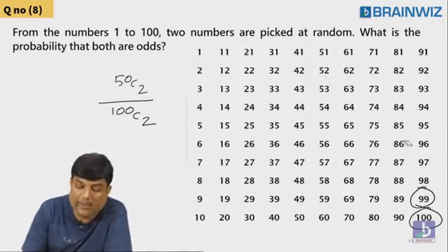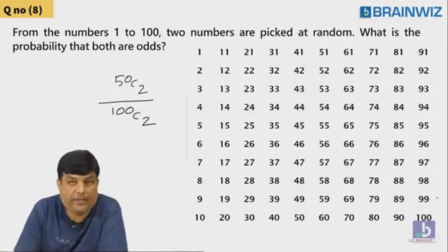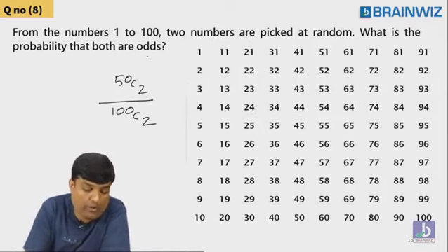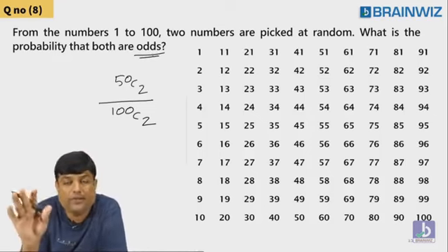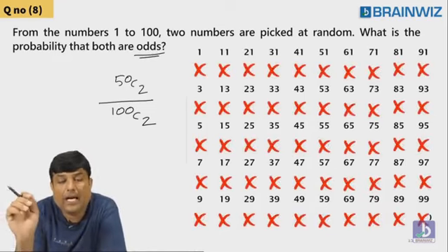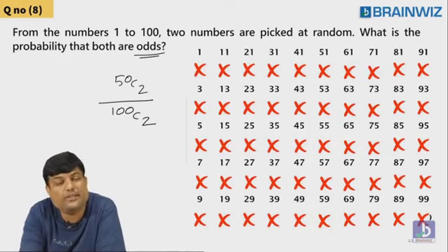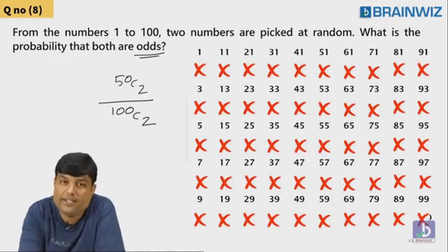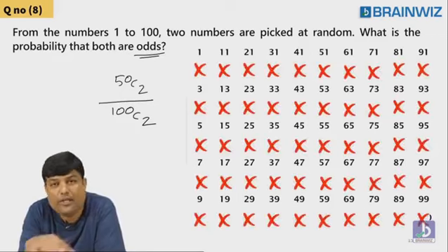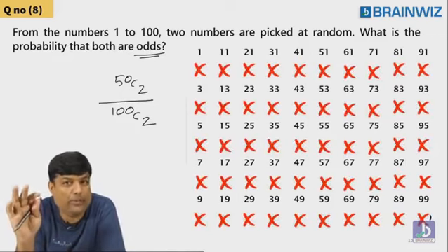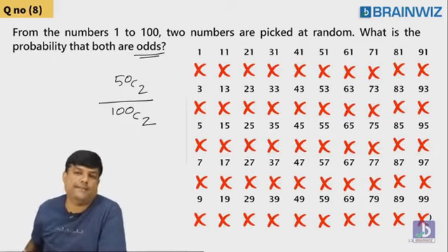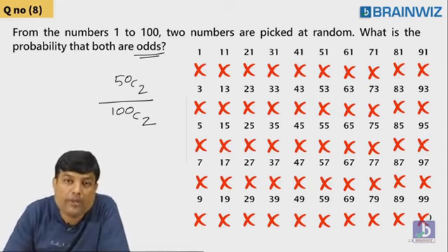That's good. Now my question is, okay, numerator. What is numerator? Picking of an odd. Both should be odd. They should not be even. So in this 100 numbers, I try to remove all the even numbers. How many numbers are even? 50. Remove all the 50. Look, total 100, remove half of the numbers. 50 are all odd numbers. In these 50 odd numbers, how many numbers do you want odd?